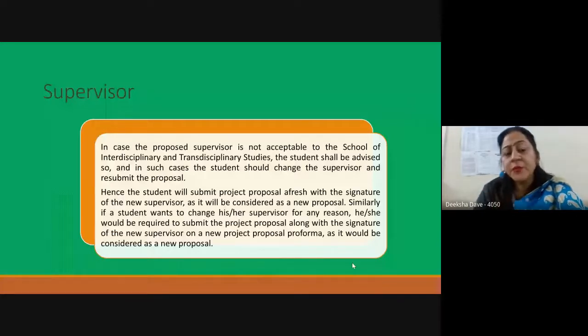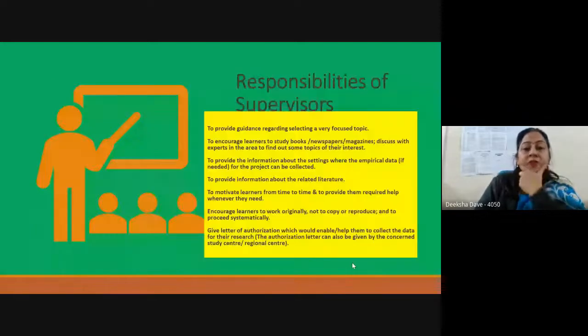I'll show you the format of the proposal form now. In that proposal form, there are signatures of the student and also the signature of the supervisor. So if there is a change in the supervisor, you have to submit the proposal again, even though your proposal is perfect in terms of the topic and the methodology. If the supervisor part is lacking, then you have to resubmit the proposal with the changes which have been suggested to you. All these things therefore take time, you must remember.